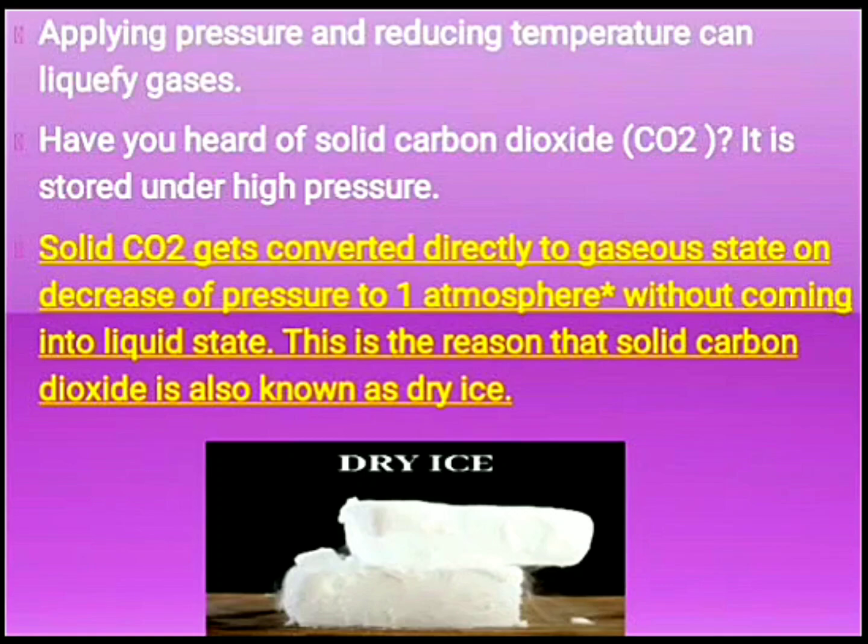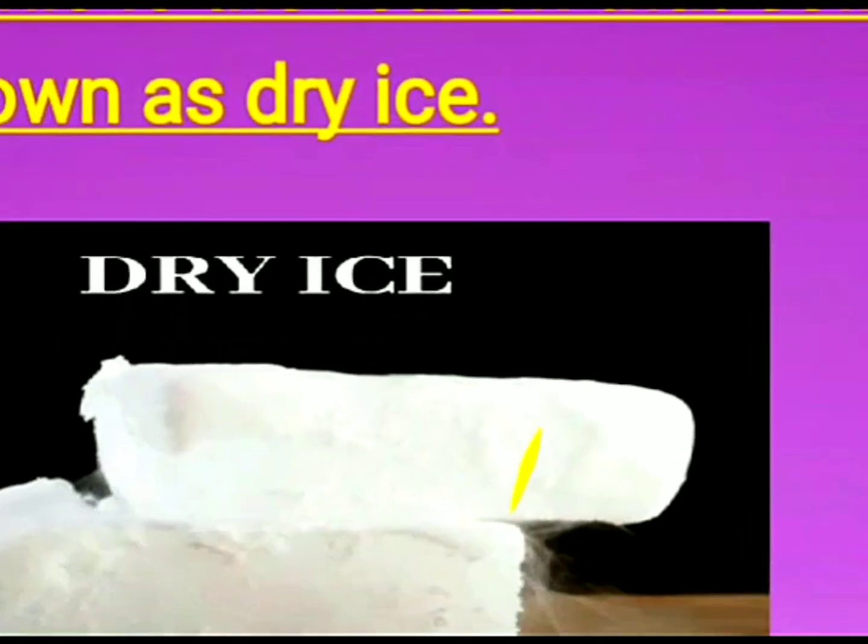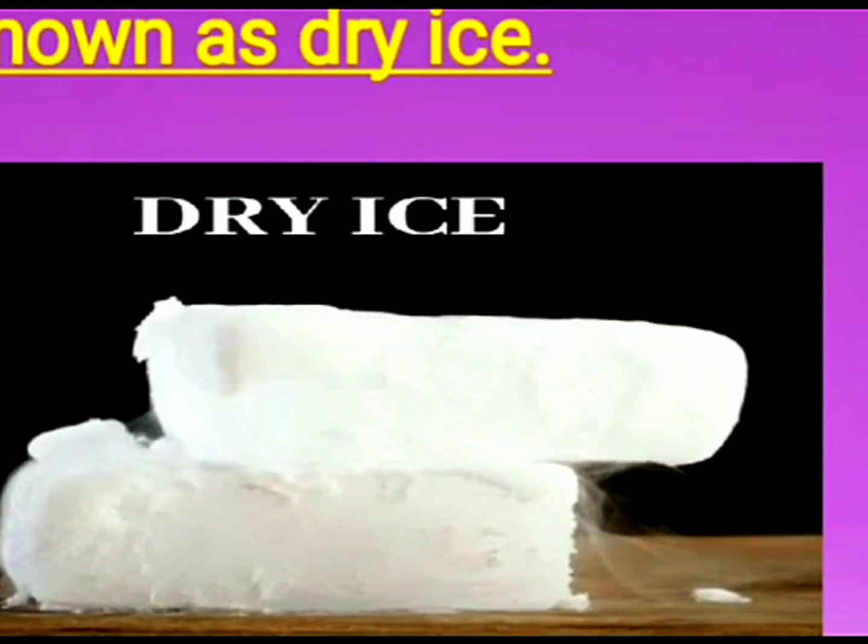This is known as dry ice. So you can see in this image, dry ice is comparatively different compared to the ice which is prepared from water. This is because the ice which is prepared from water has some moisture, whereas dry ice is moistureless. It converts directly from solid state to gaseous state. That is, it is also a sublimable substance.